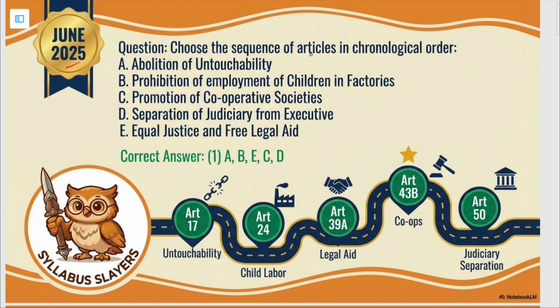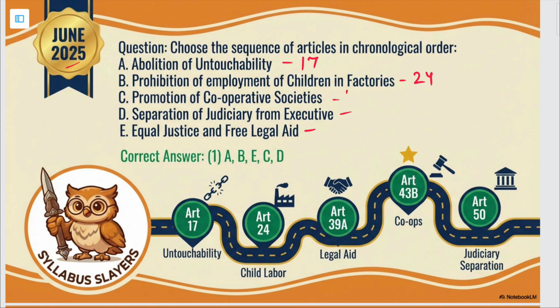Choose the sequence of articles in chronological order. अच्छा, तो वही बस हमें आर्टिकल नंबर और उनका क्या लिखा है उसमें वो पता होना चाहिए. That and then they have asked us to arrange them sequentially. तो अनटचेबिलिटी आर्टिकल 17 में आता है. प्रोहिबिशन ऑफ एम्प्लॉयमेंट ऑफ चिल्ड्रन 24 में है. Promotion of cooperative societies, this is the DPSP.